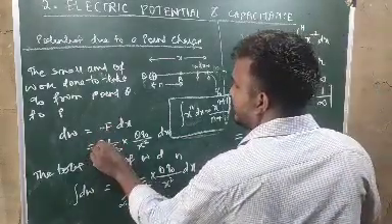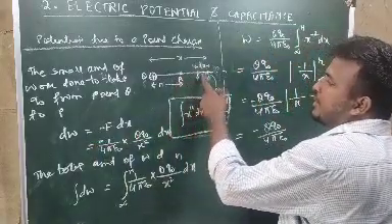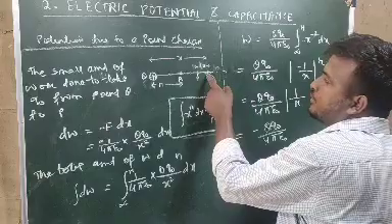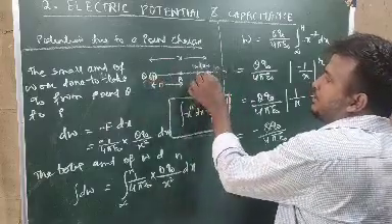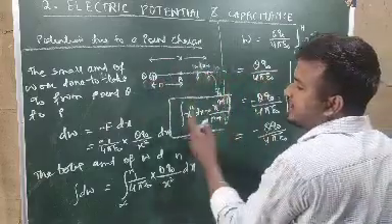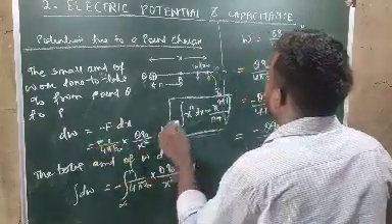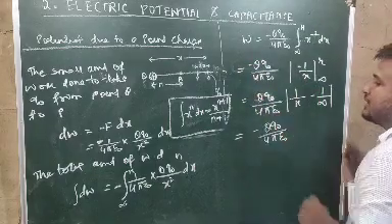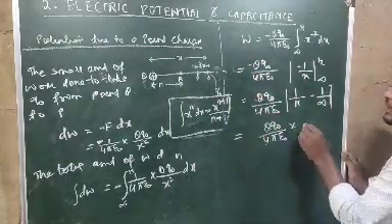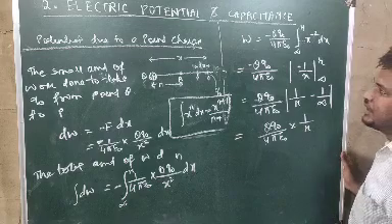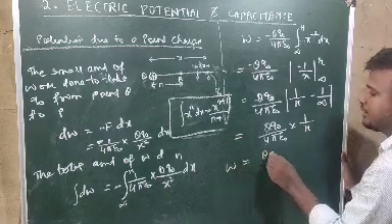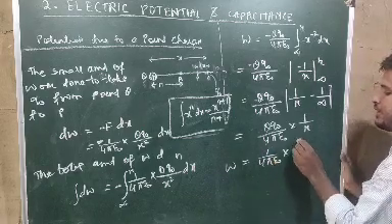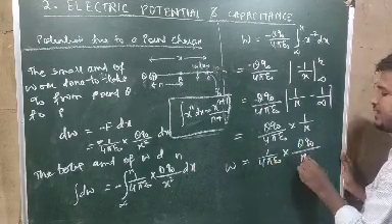Here we can take one minus sign. Why the minus sign? Because you see, the displacement is this side, but the force acting will be in this direction. If I put a test charge here, in which direction will the force be? Capital Q will repel it, so the force on Q naught will be in this direction. That is why one minus sign will always be there here. So as soon as this minus sign comes out, it becomes positive, and it will be multiplied by 1 by R. So work done will be equal to 1 by 4 pi epsilon naught multiplied by capital Q, Q naught divided by R.